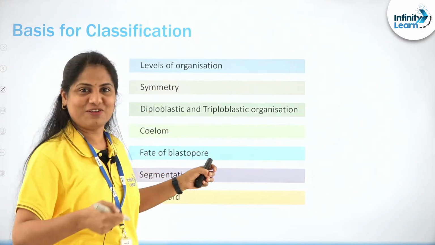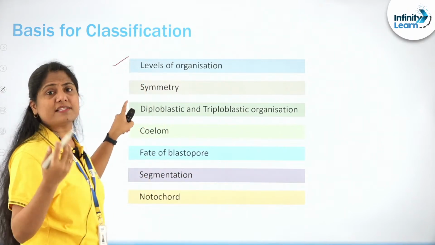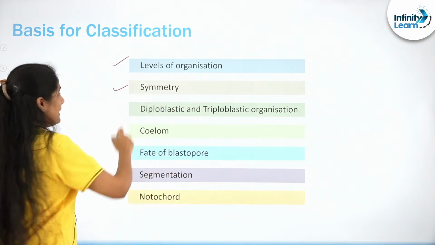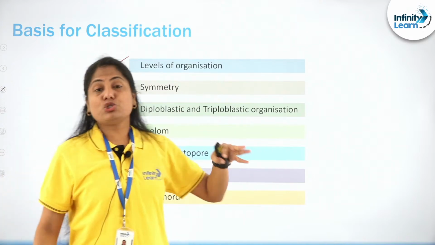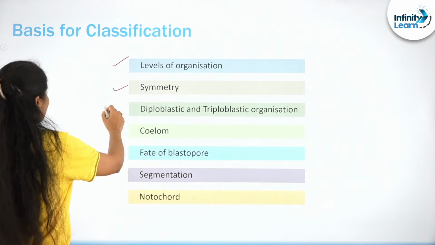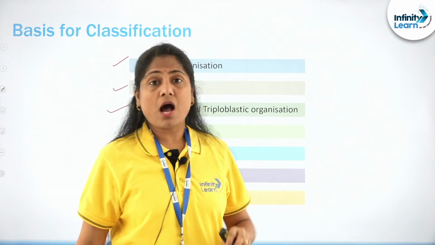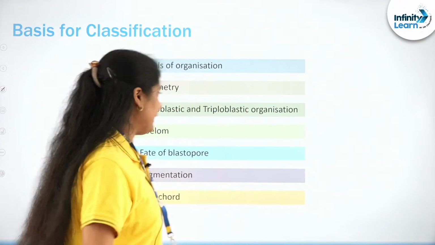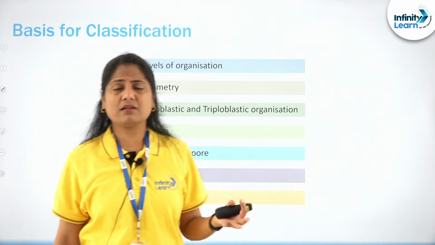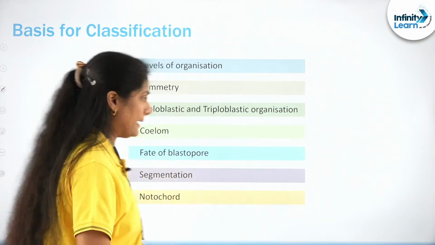Instead of highlighting your NCERT text, it's levels of organization, whether it is cellular level, tissue level, organ system level. Then we have symmetry, the geometrical organization of an animal, right? Diploblastic and triploblastic organization, where the primary germ layers are 2 in number or 3 in number. And then we have the coelom. Coelom is nothing but a cavity, a space within the body, based on which also we can categorize the animals.